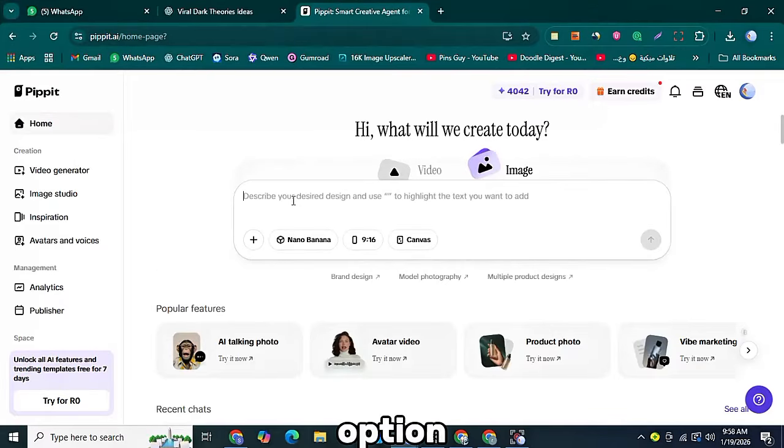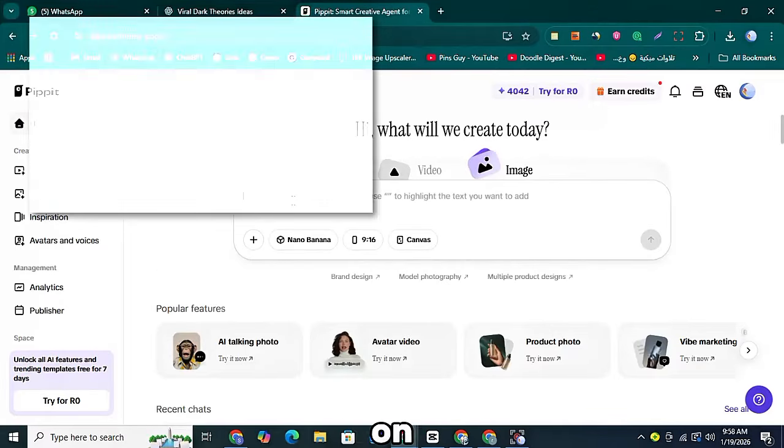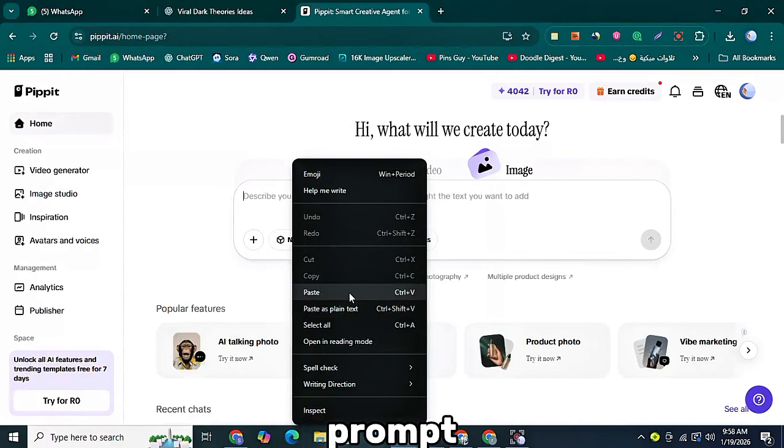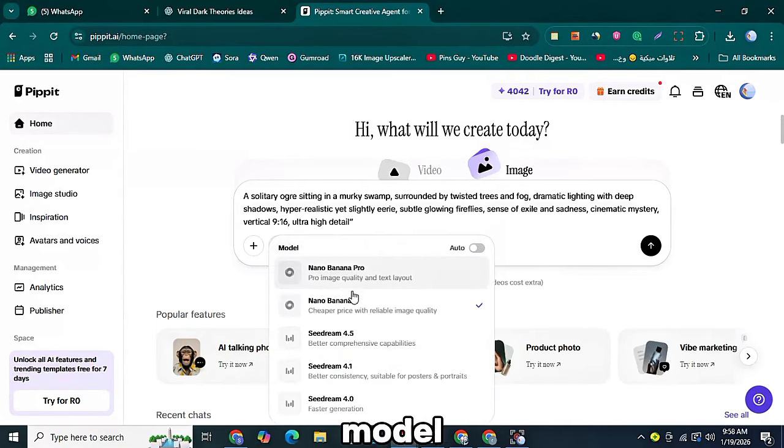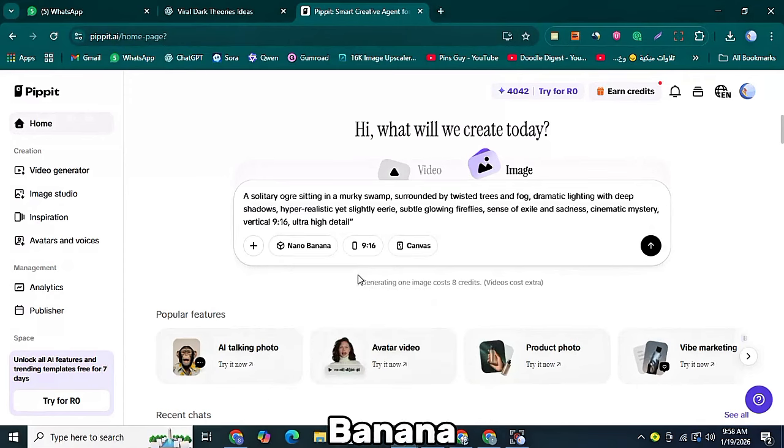You will see an option for Image and Video. Click on the Image option, paste your copied prompt into the text box. Next, you need to select the image generation model. Choose the model called Nano Banana.